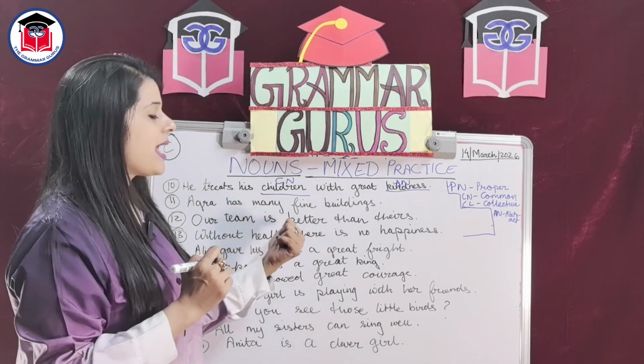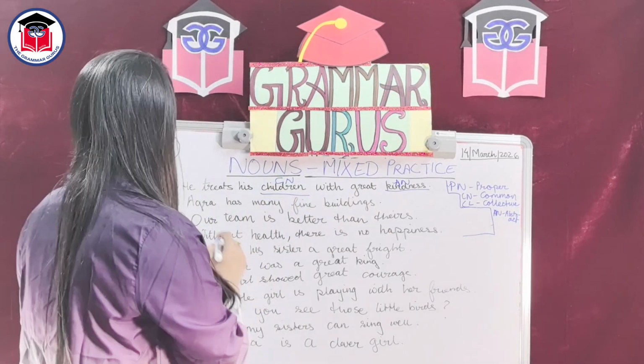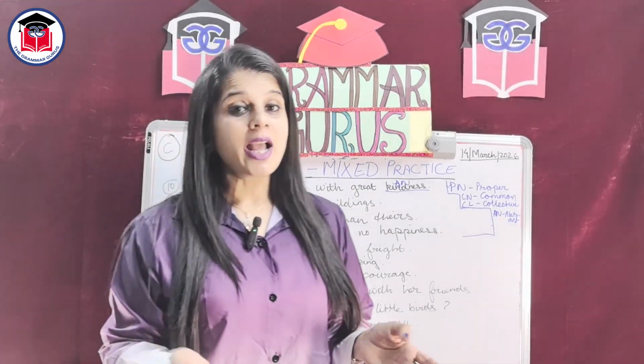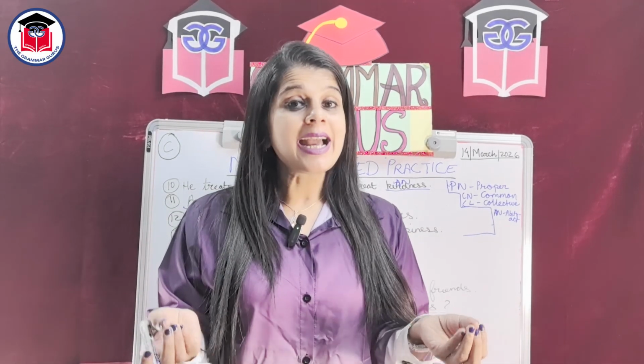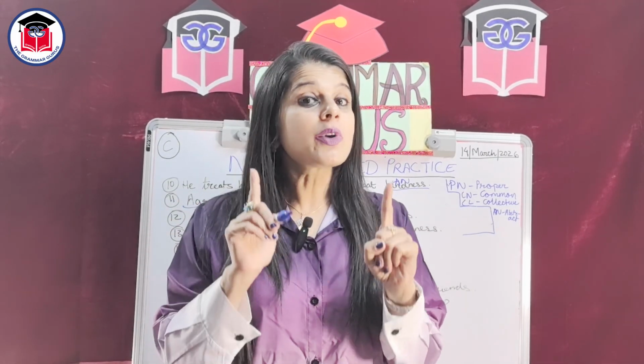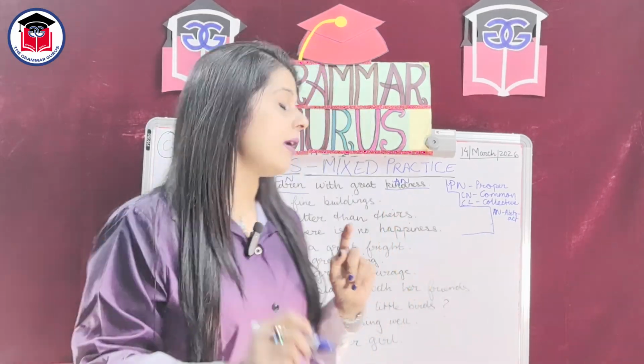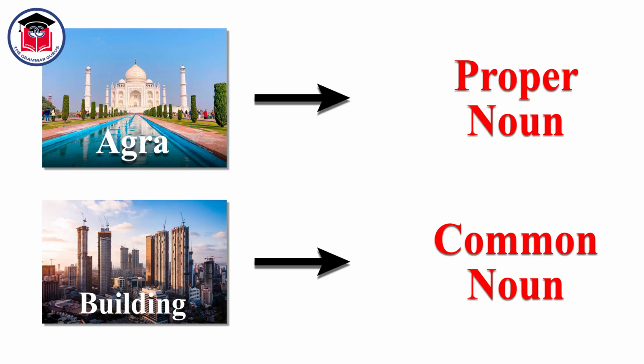Agra has many fine buildings. Again, Agra is a name of a place, but it is a special name. There is only one place called Agra. Thus, Agra is a proper noun. Another catch here, guys, a proper noun will always be unique, that is, one in the world. Has many fine buildings. Again, buildings is a name of a place. Thus, building is a common noun.